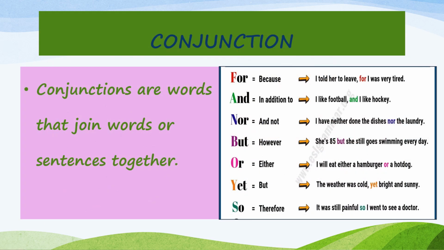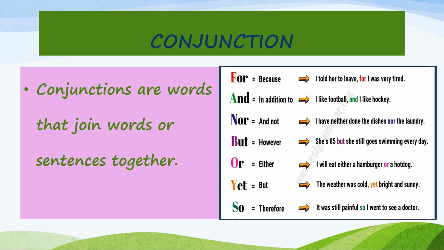We use different kinds of words as conjunctions, children. There are many conjunctions. Let us look at a few of them. For, and, nor, but, or, yet. So, now how is for used to make a sentence, children? I told her to leave, for I was very tired. So, if I make this sentence into two different sentences, children, it will be like this. I told her to leave is one sentence.